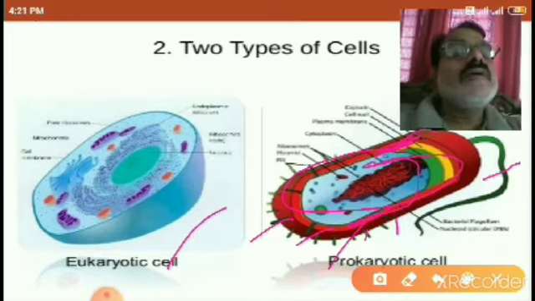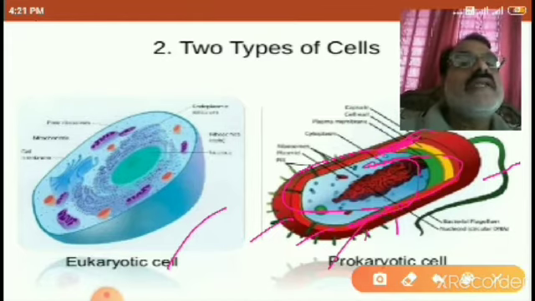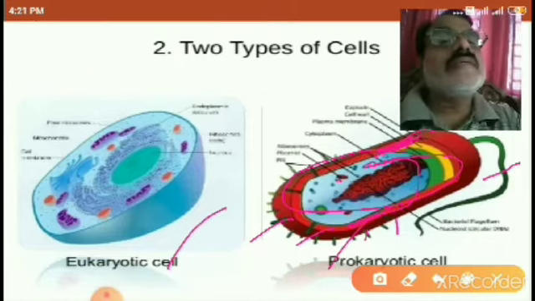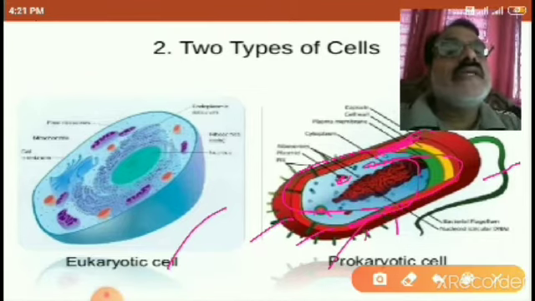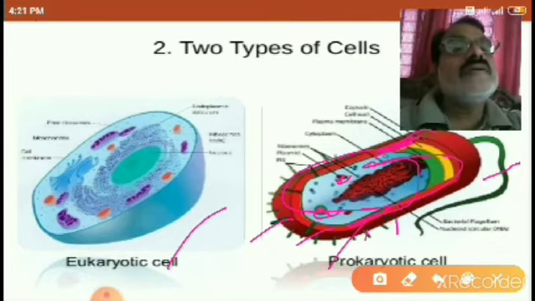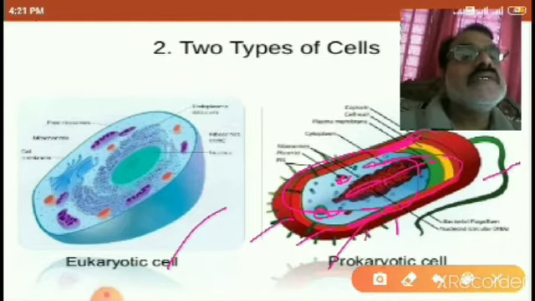A plasmid is present in addition to that DNA, and DNA is also present like this. It is the prokaryotic cell.